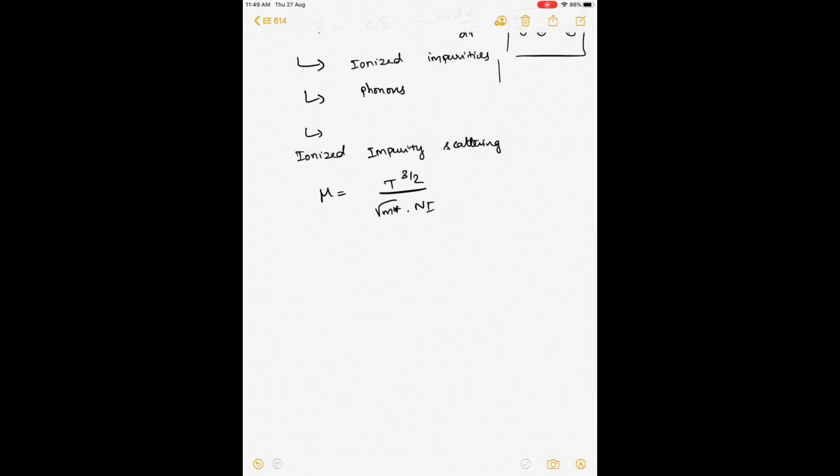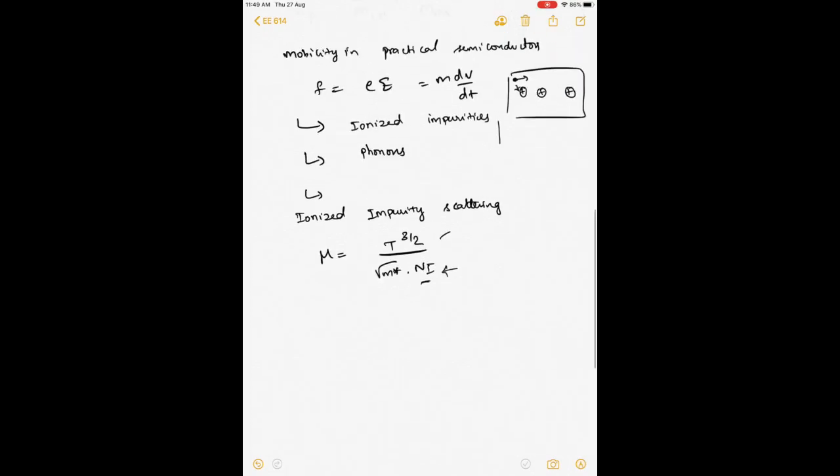While we will not go into the exact derivation of this expression, we will qualitatively try to understand why the mobility has a temperature dependence, and of course the inverse relationship with the number of impurities. Here Ni is the number of impurities that we have. An impurity is a dopant, as we saw previously, right? It is inversely proportional to the number of impurities, which is pretty straightforward. The more impurities you have, the larger the scattering, and hence the lower the mobility.